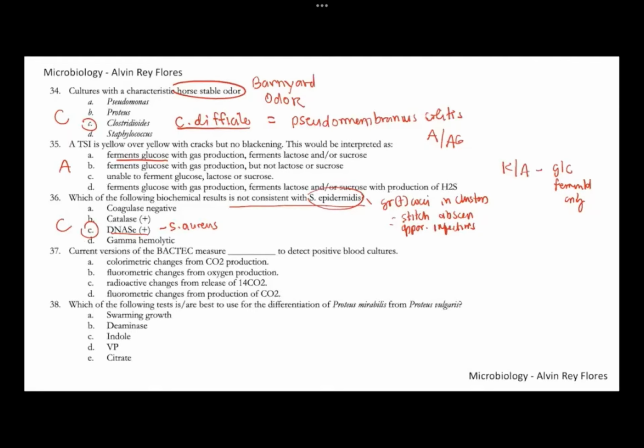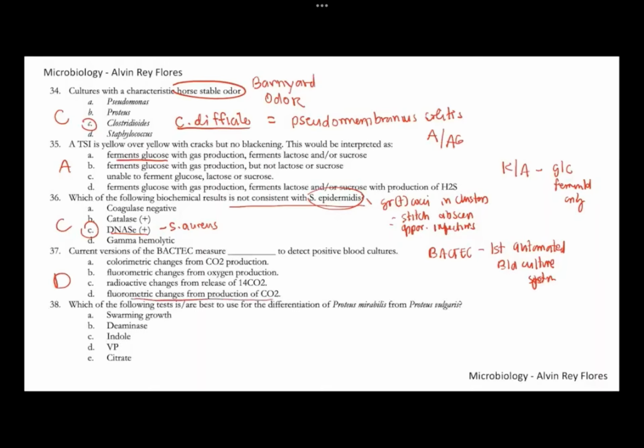So current versions of the BACTEC. Okay, so BACTEC that is considered as the first, no? So the BACTEC system is considered as the first automated blood culture system. Okay. So the current versions of the BACTEC for blood culture, no, okay, are able to detect growth in your blood culture bottles by measuring carbon dioxide. Okay, so one way of telling that there is growth in your culture is if your organisms are producing carbon dioxide. Okay, so first there are different ways to detect the carbon dioxide inside the blood culture bottle. So for the current versions of the BACTEC, okay, so they detect the carbon dioxide production, okay, by using fluorometry. Okay, so for 37, this is letter D.